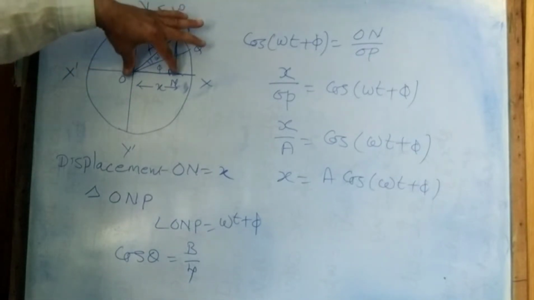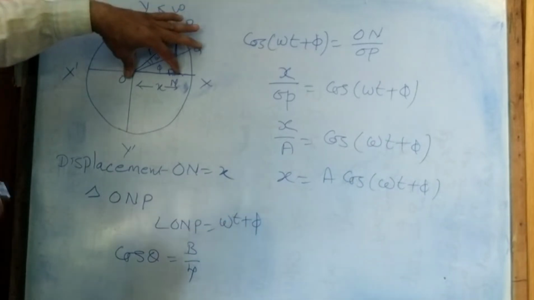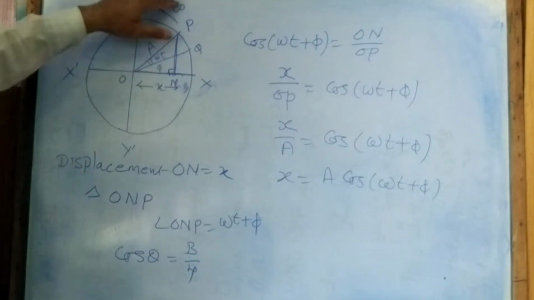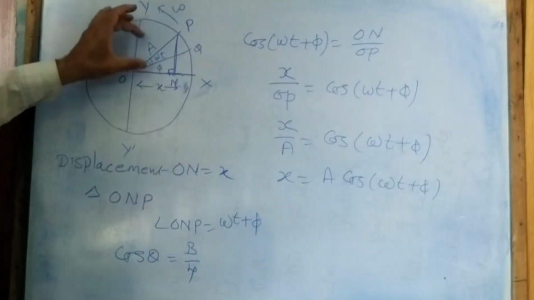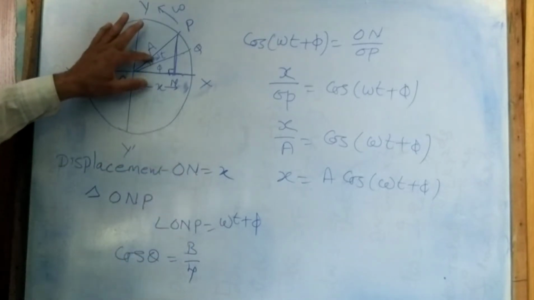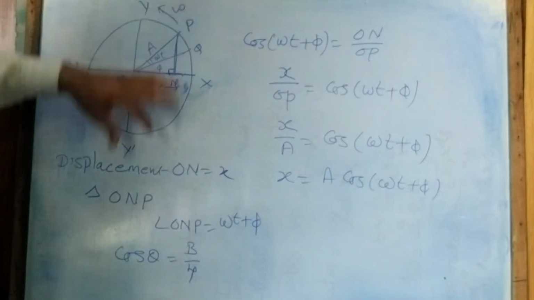In this triangle OPN we have the displacement till here, which is x. Now in this triangle ONP, the total angle is omega t plus phi, these two added.